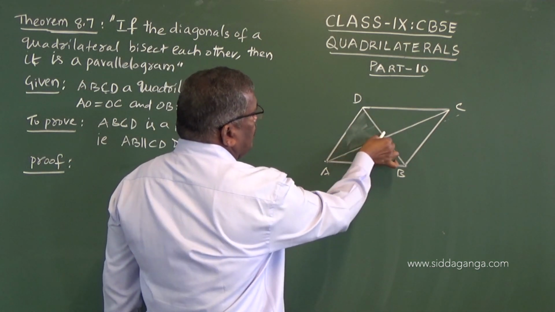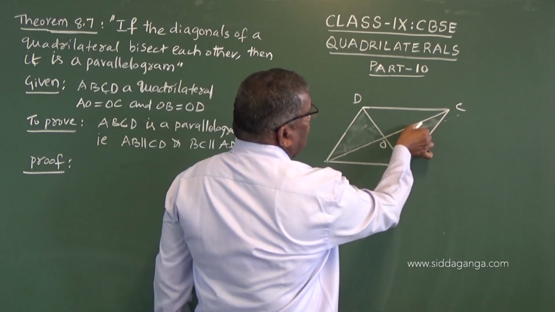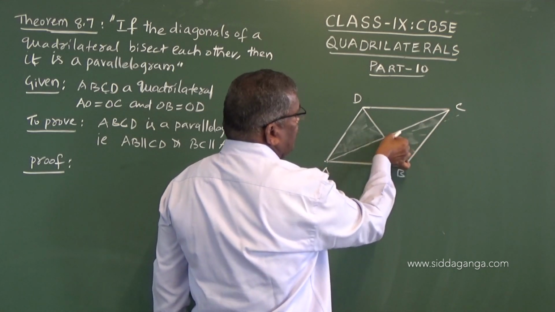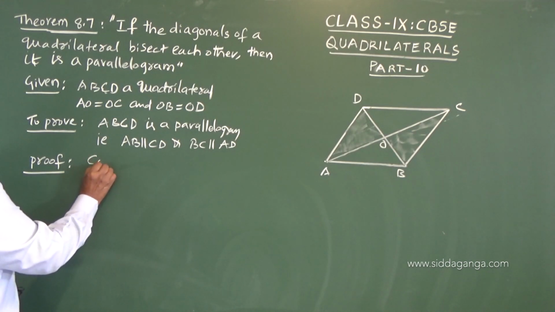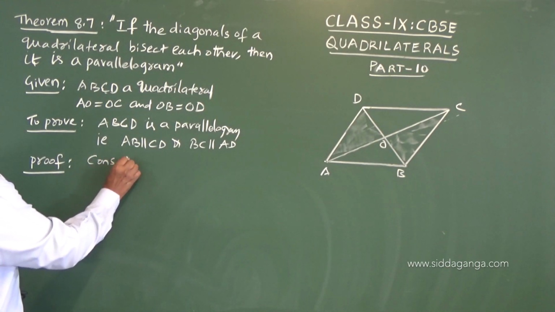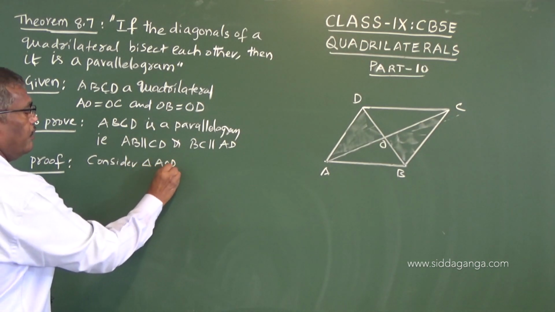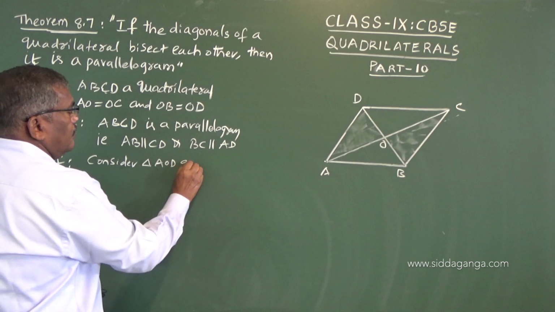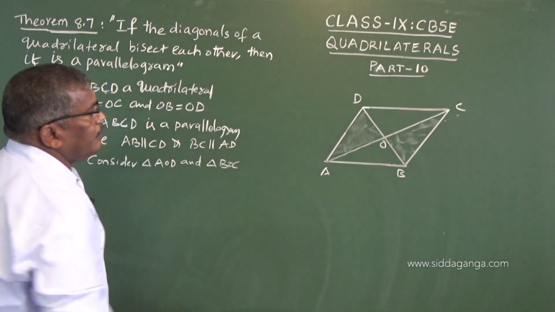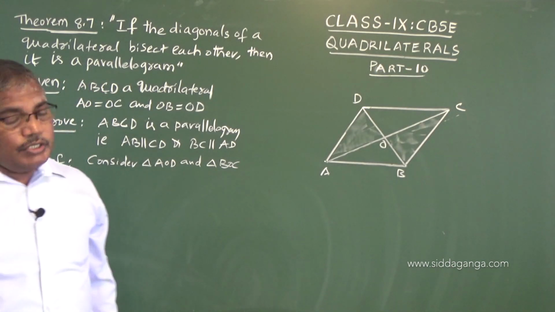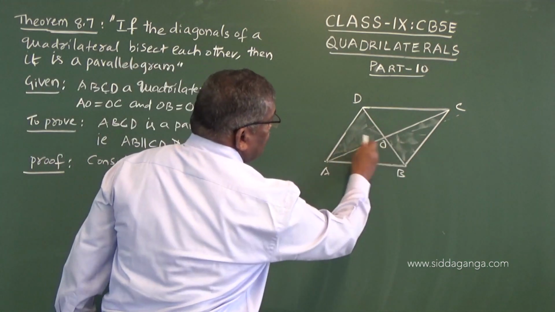So this is triangle AOD and this is triangle BOC. So consider triangle AOD and triangle BOC, AOD and BOC. So here in these two triangles,